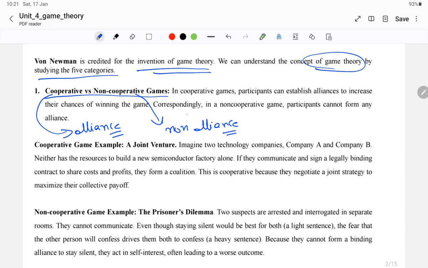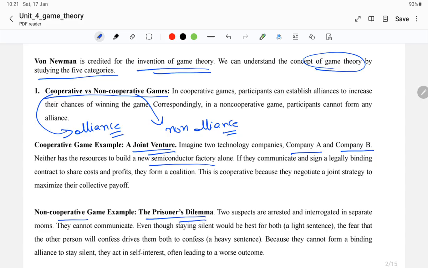One example of a cooperative game is a joint venture. Imagine there are two companies, company A and company B. They can't build a semiconductor factory on their own due to a shortage of resources. So they form an alliance, bind themselves with a legally binding contract, build a factory, and reap the profits. It's a joint venture, an alliance that results in profits for both companies. Whereas a classic non-cooperative example is the prisoner's dilemma.